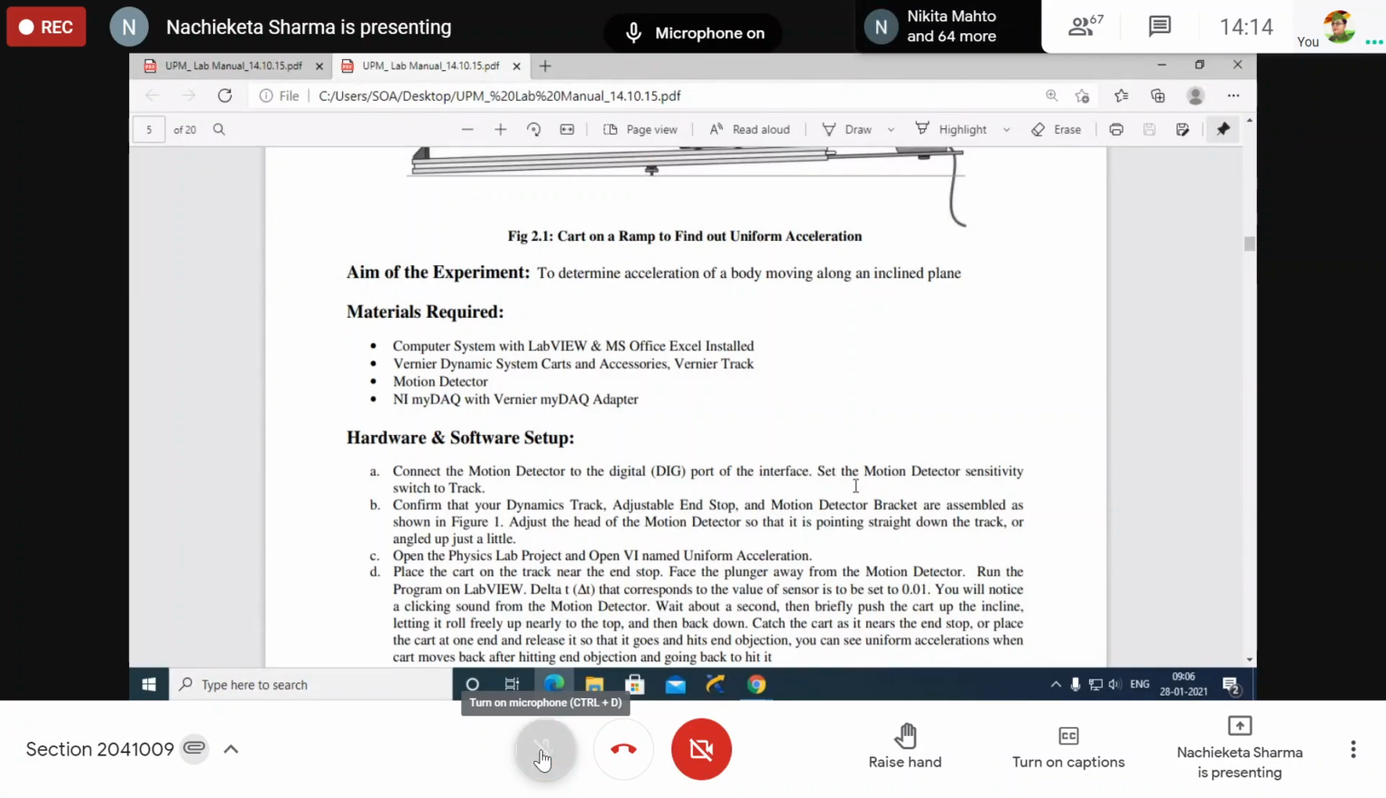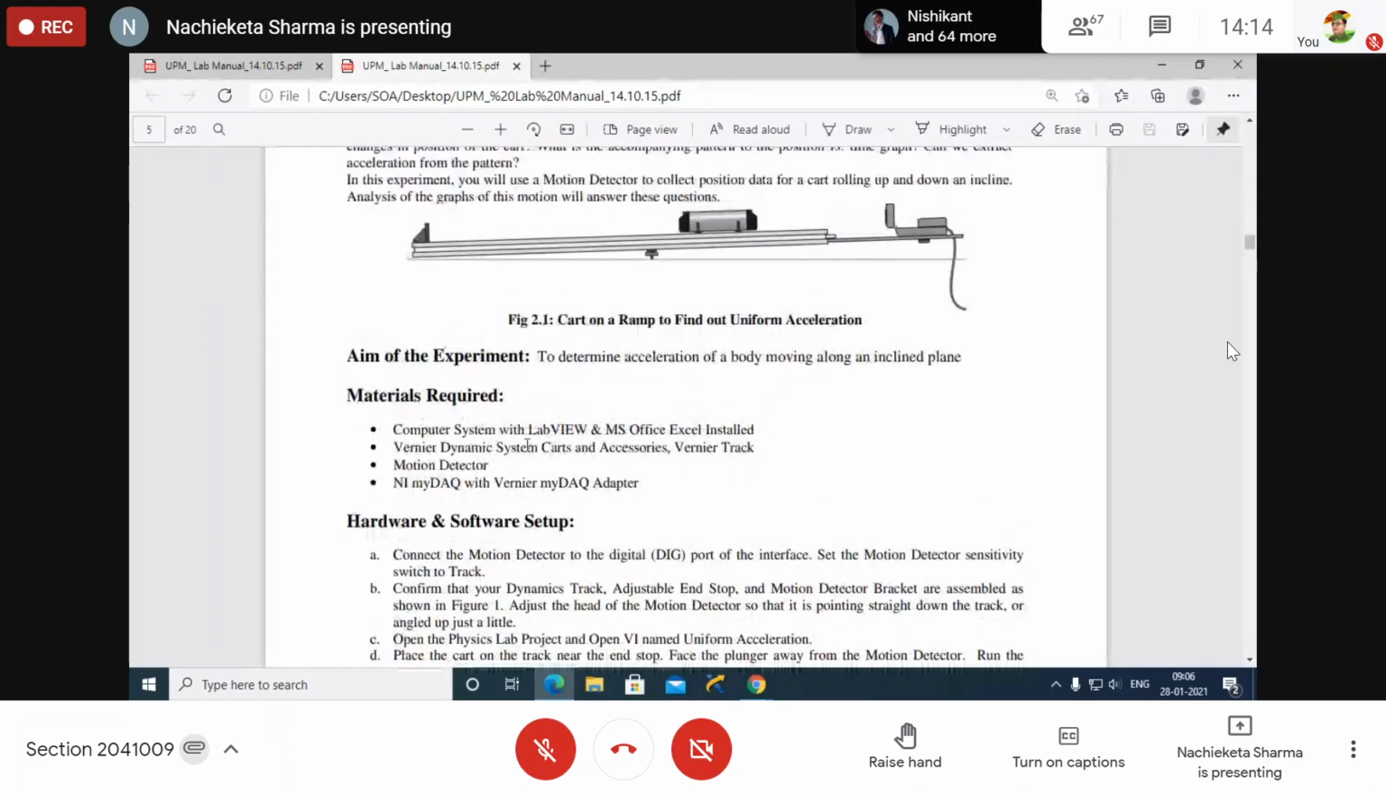Have you written? Yes, sir. So about the material, you see that a computer system is required. LabVIEW is the software, and MS Office Excel should be installed on your computer. Are you clear about the first instrument? And the second instrument is your Vernier dynamic cart, and some accessories are required. The cart moves over a path, and that path we call the Vernier track. Do you understand?